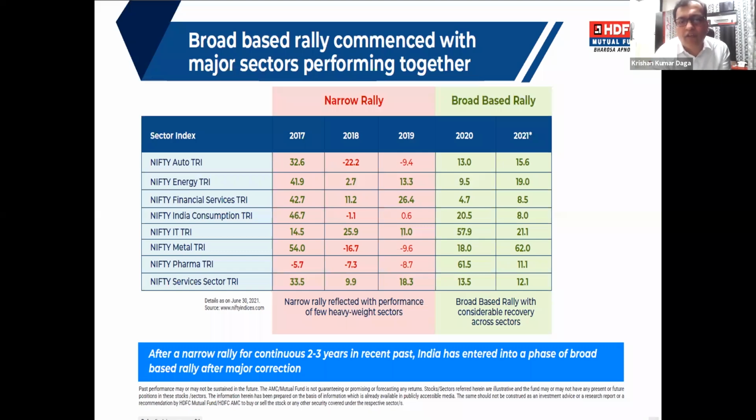After a narrow rally of continuous 2-3 years in the recent past, India is entering a phase of broad-based market rally. You can say this comes after a major correction, whether it is the 2008 global market correction or the COVID correction we saw in 2020. After that, the index is doing better.